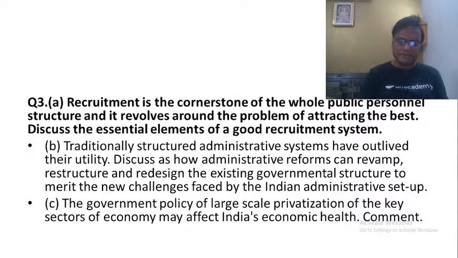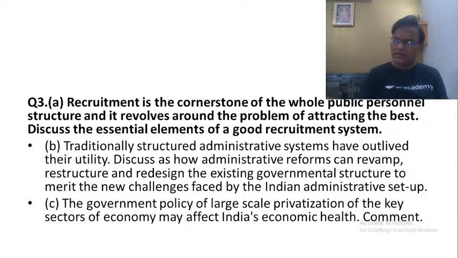Now, what is the problem here? The government has said that they will privatize the railway stations, the stadiums, and the other public utilities. Now, what happens here is that if all of them are privatized, the private sector is not at all concerned about the sociological consequences of their policies. They look at everything only from the perspective of profits.